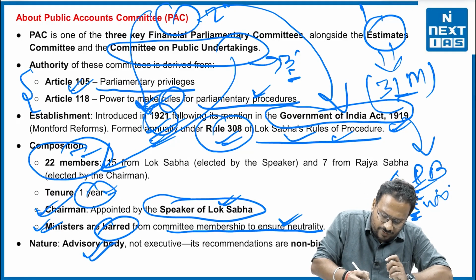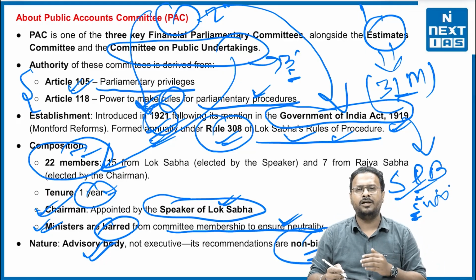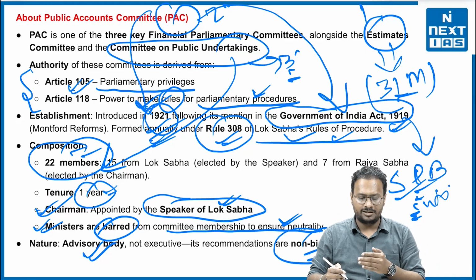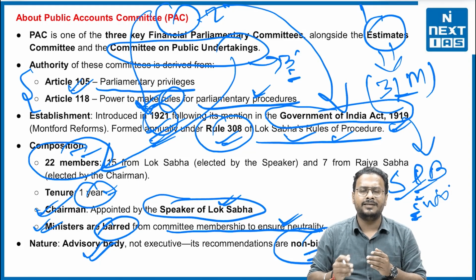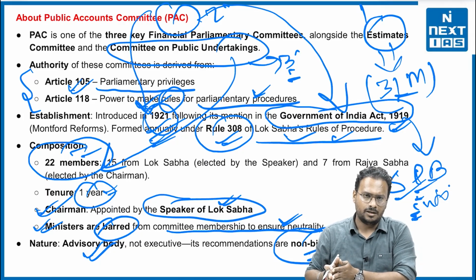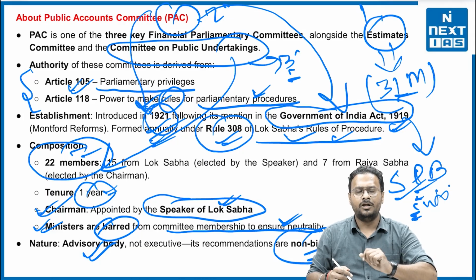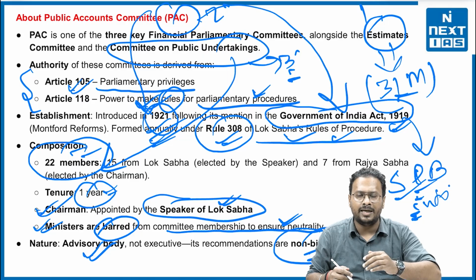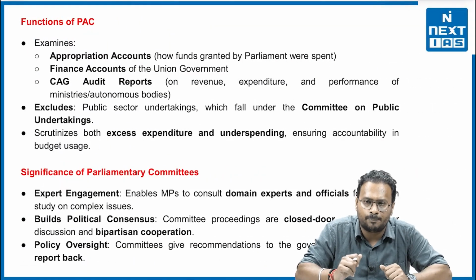Nature: it is just advisory in nature, so its recommendations are not binding. But ultimately the Public Accounts Committee, the Estimates Committee or the Committee on Public Undertakings are bound to give suggestions and the reasons specifically for their findings, so that transparency will be maintained within the House itself. Although it is not binding in nature, it does have a major role to play in the political domain as well. Now the functions of the PAC.